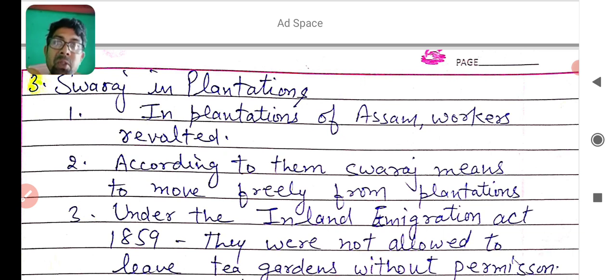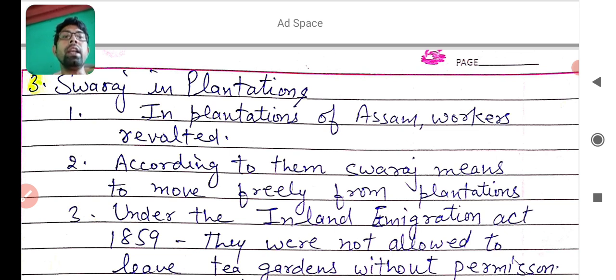Now you will also learn what the major issue of plantation workers was. Was it Swaraj or another issue? According to them, Swaraj meant to move freely from the plantation. That was Swaraj for them.